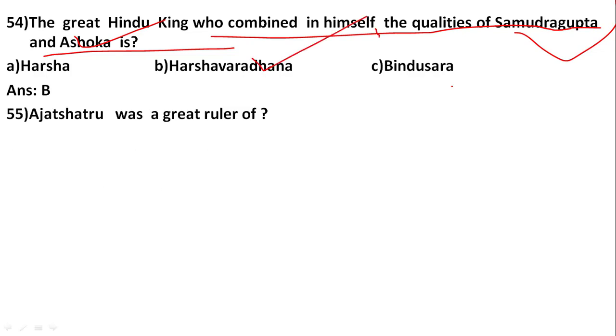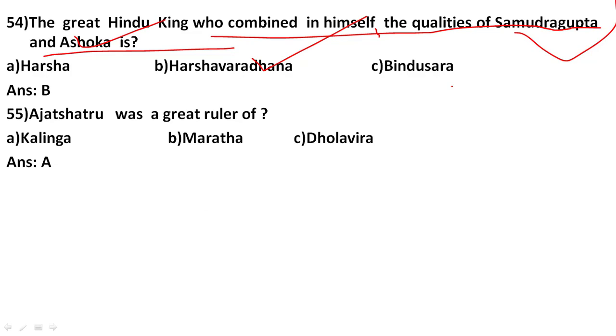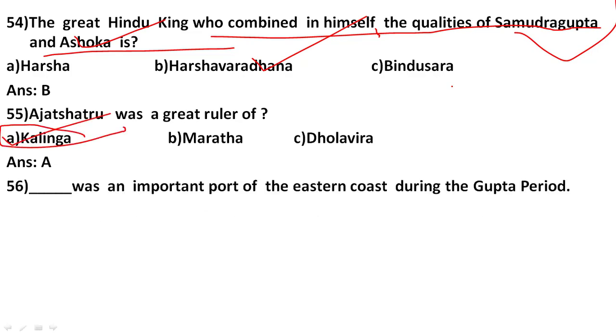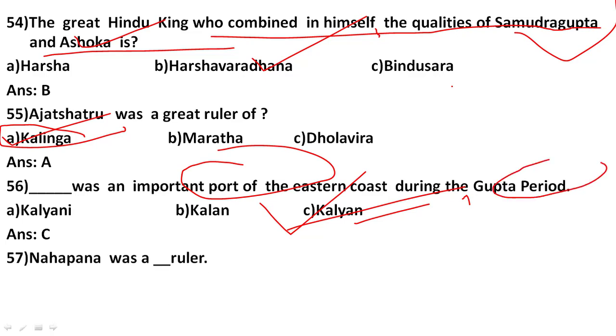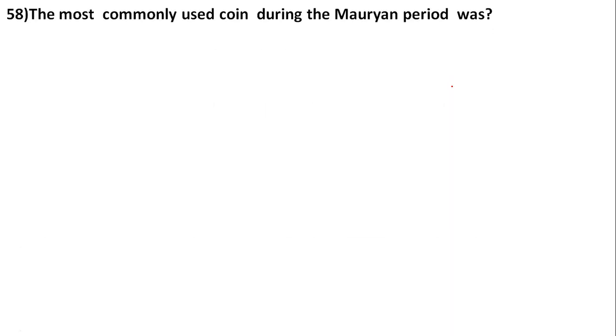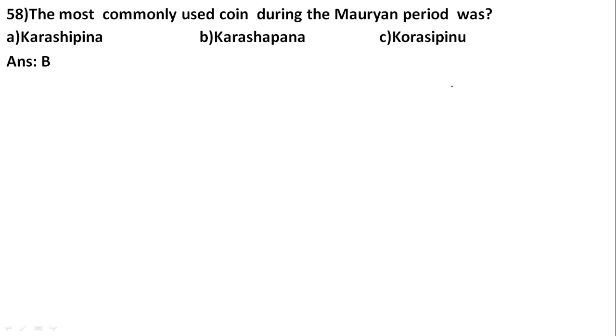Then Ajatashatru was a ruler of Kalinga. Okay, he ruled in Kalinga. Dash was an important port of the eastern coast during the Gupta period, and the correct answer is number C, Kalyan. So Kalyan is a very important port in the Gupta period. Nahapana was a ruler of the Saka era. The most commonly used coin during the Maurya period was, so which coin was more commonly used?